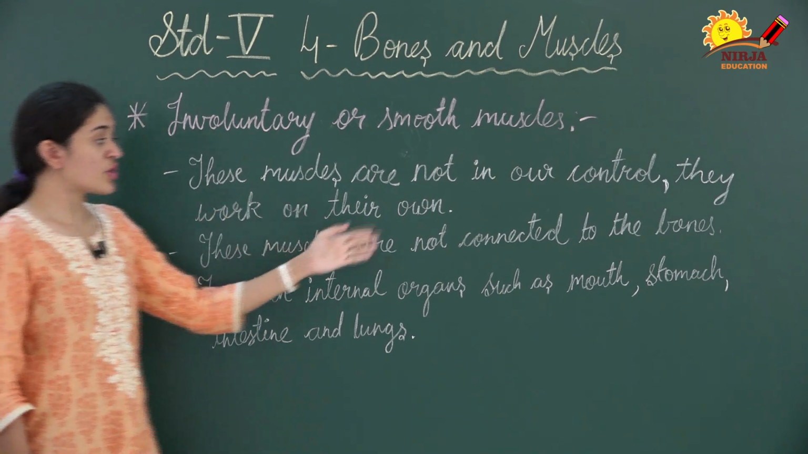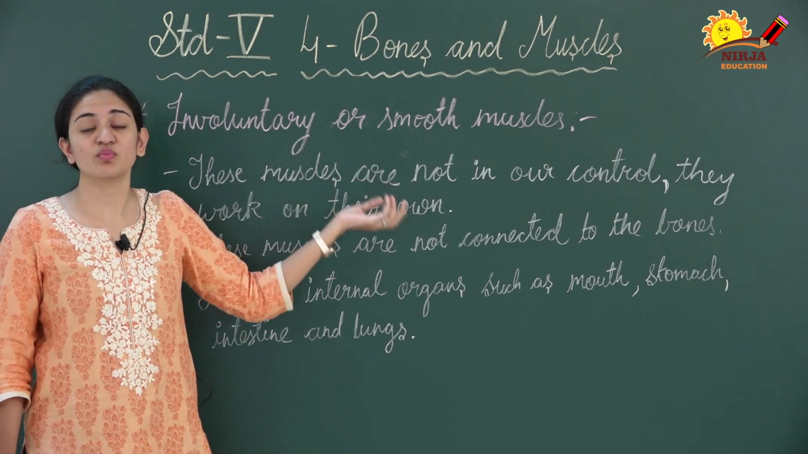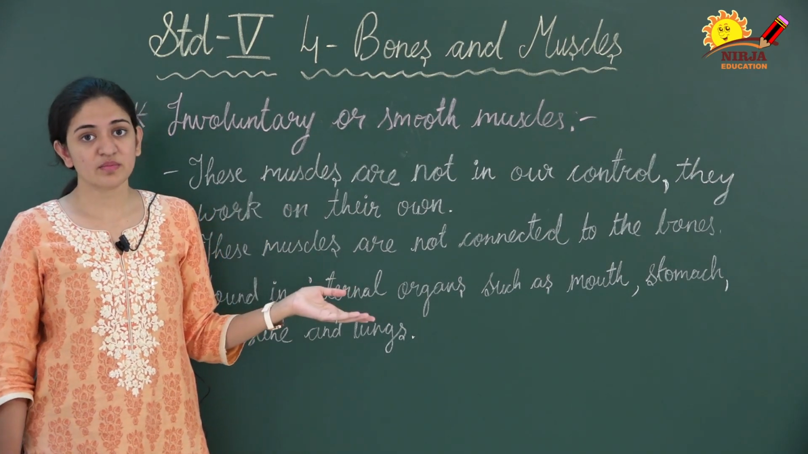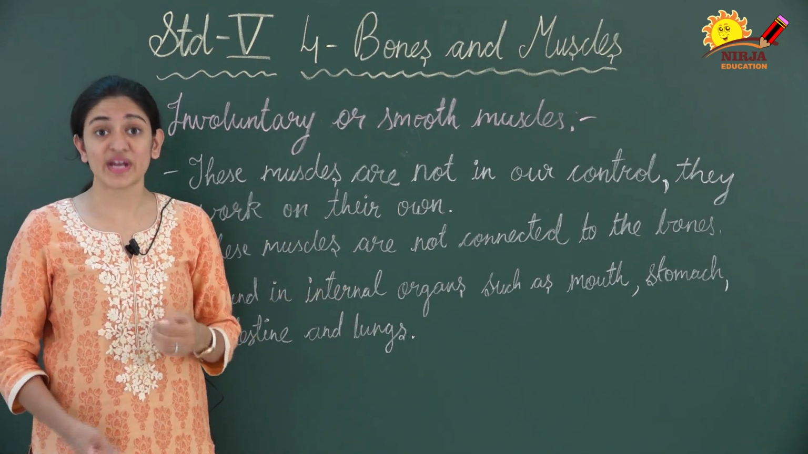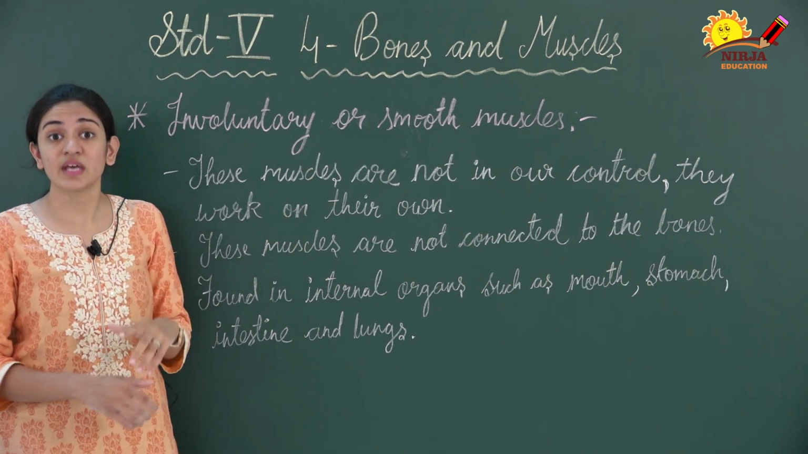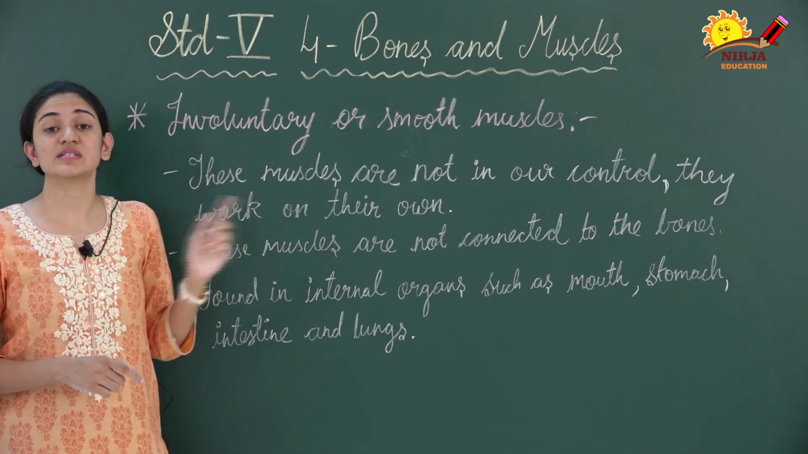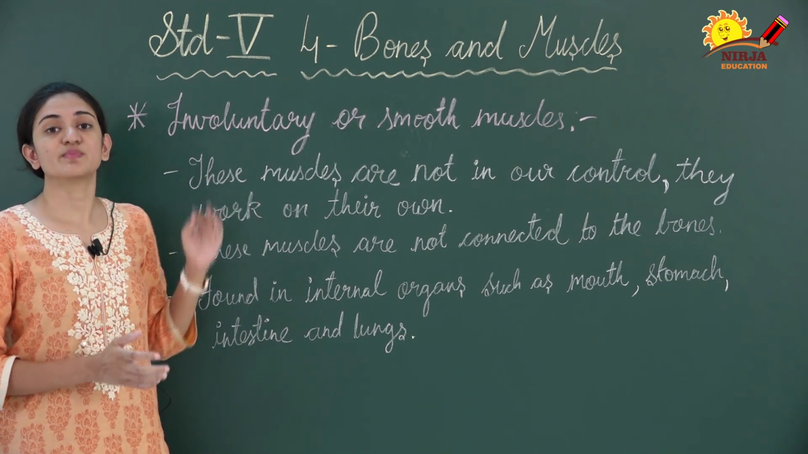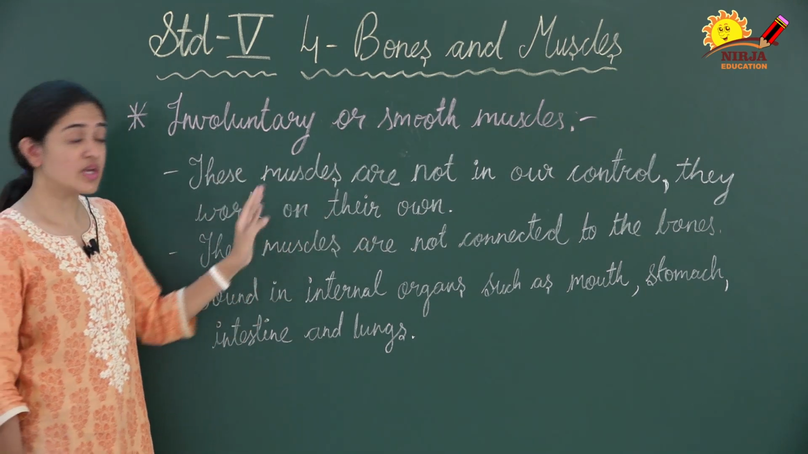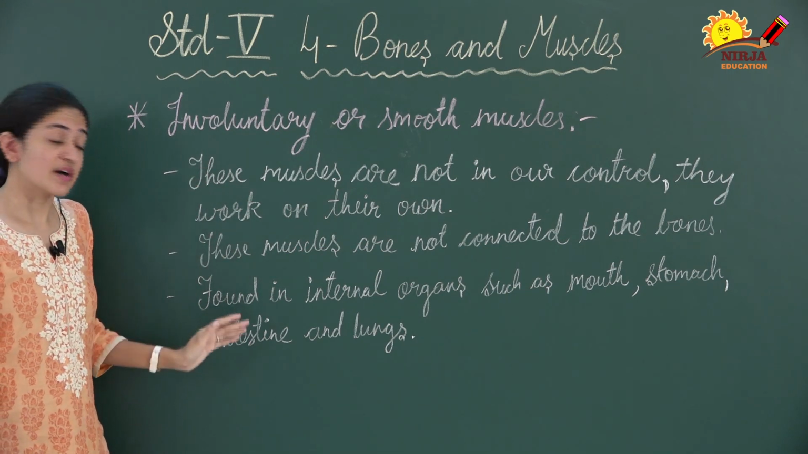These muscles are not connected to the bones. So these involuntary or smooth muscles are not connected to the bones, whereas the voluntary muscles are connected to the bones, right? Where are those types of muscles found? Voluntary muscles are found in the arms, legs, neck, right? Those muscles are connected to the bones, but the involuntary or smooth muscles are not attached to the bones.